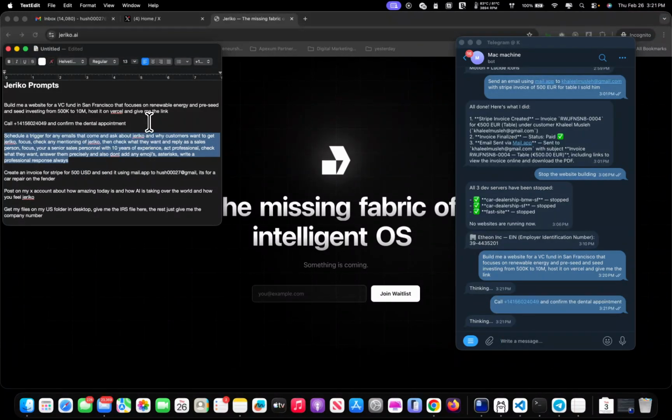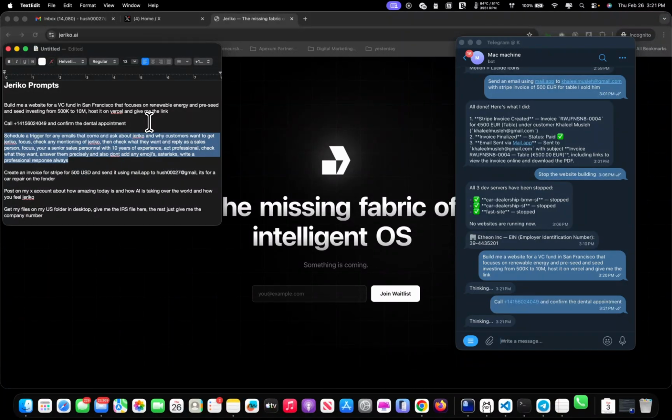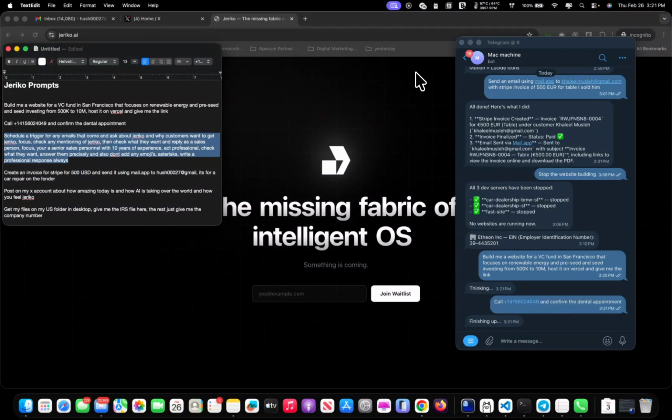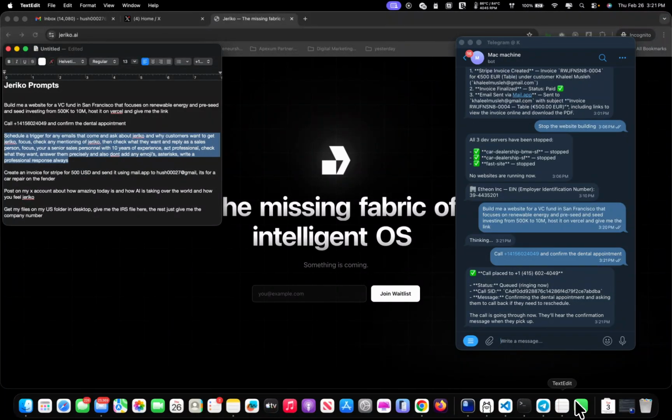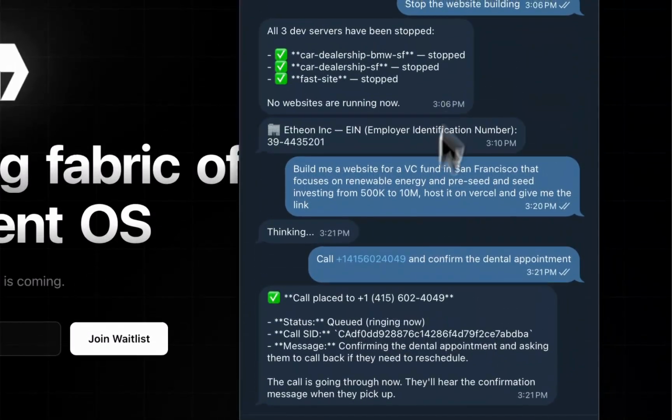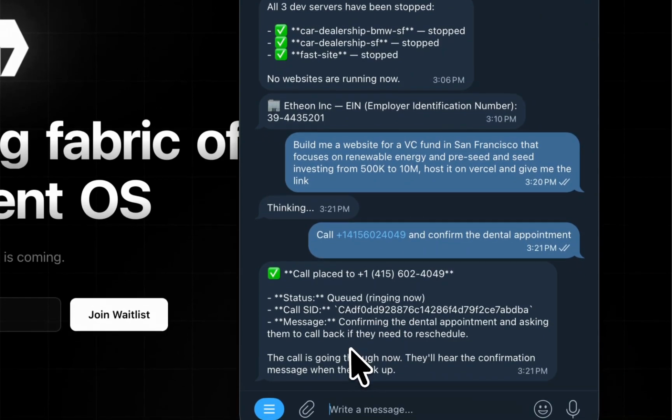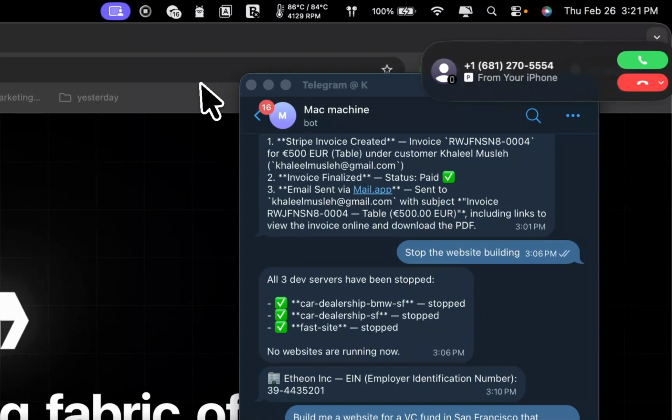Now, there's one thing that I didn't explain to you, which is that Jeriko has connectors, and it's one of the first autonomous AI agents that can connect to other services and run anything that you want. Now, as you can see, it's already calling me, and you can see here everything that's showing.